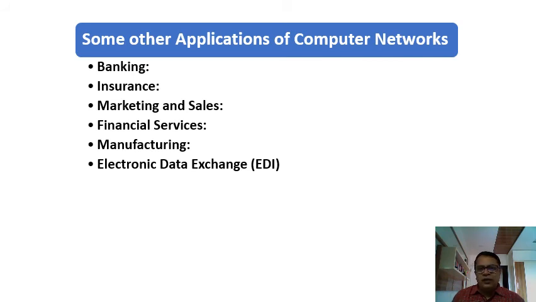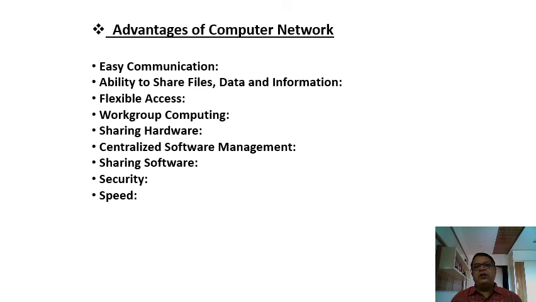The list is very big. You just name the industry, you just name the area, and computer network is used in that. Financial services, manufacturing, etc. Everywhere we are having computer networks.